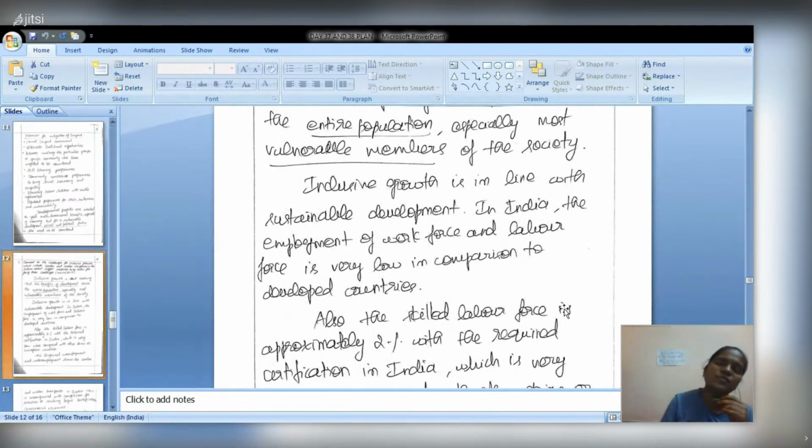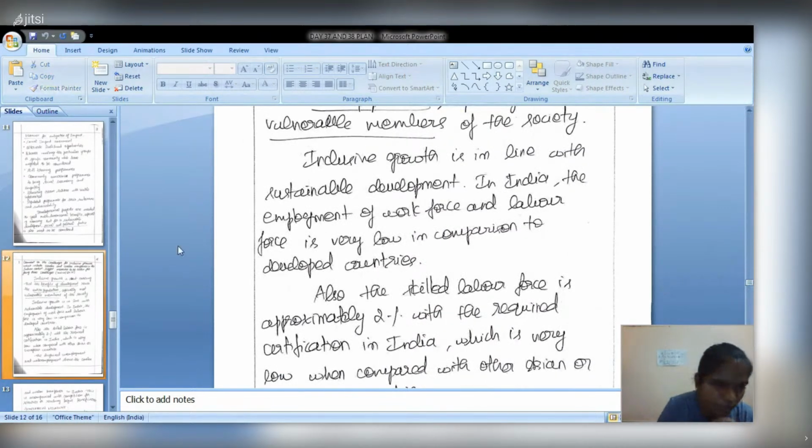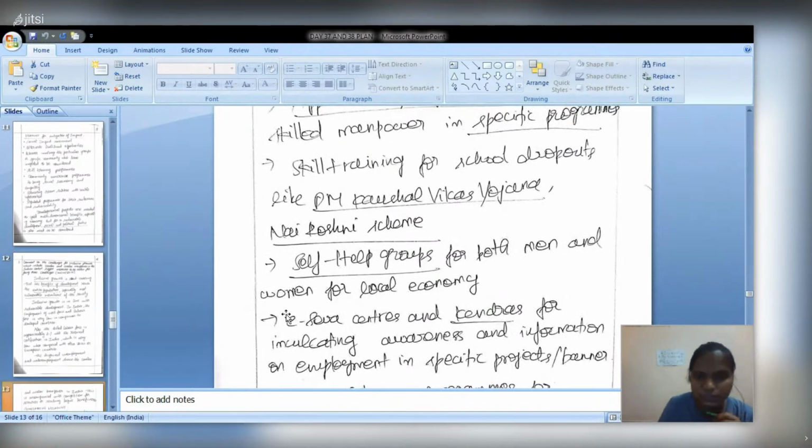In India, we can say the workforce and labor force are very low when compared to developed countries, and the skilled labor force, who have certified or authenticated certification, is very much lesser when compared to Asian or other European countries too. So this question needs to be answered in three parts as usual. First about inclusive growth, and the second about illustrating the conditions in our country in terms of inclusive growth and what measures can be taken. So government measures as well as some measures we have to suggest.